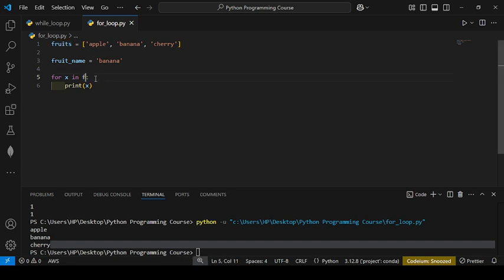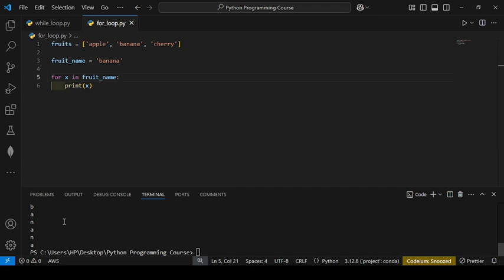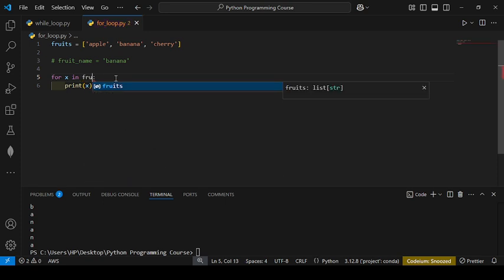Here I will write fruit name, so you will see the character BANANA. It will iterate over the characters of a string. If I use the break statement to stop the loop, I will use the break keyword.